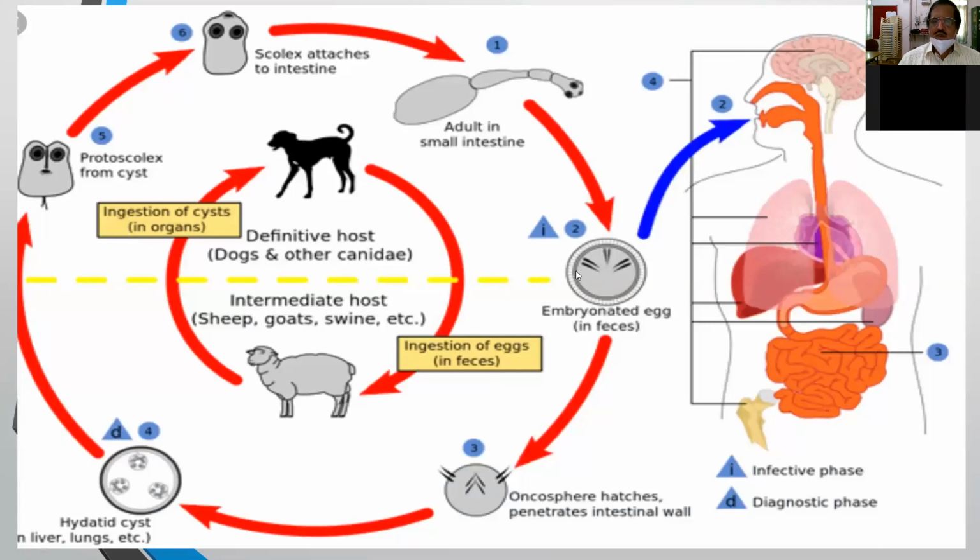Whether they are taken by the sheep or by the human, while playing they get infected, and they reach the small intestine, next the large intestine, then the portal vein, and they go to the liver. So this is the life cycle, which starts from the dog, which is the definitive host.